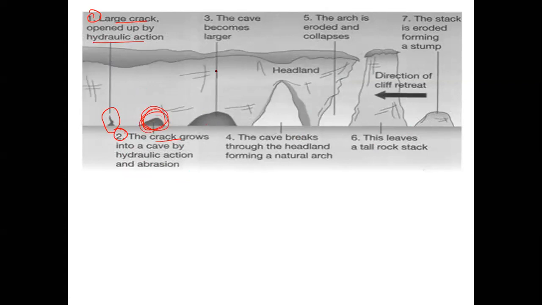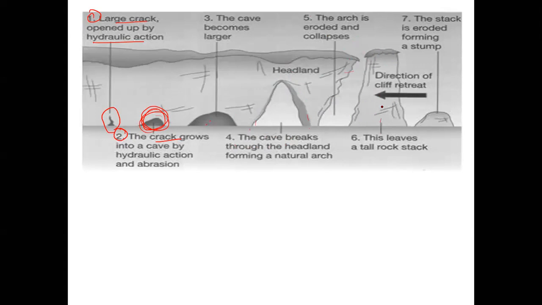The cave is becoming bigger now. Then the cave breaks through the headland. Now this cave is becoming much bigger and forming a natural arch. Now this is a natural arch. In the fifth stage, this is getting much more eroded and the arch collapses. This now becomes like this.